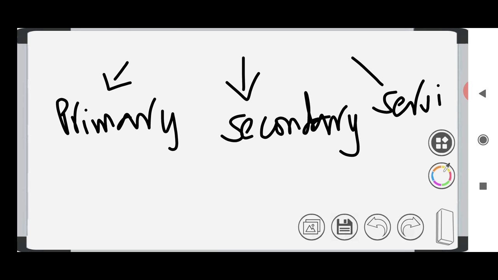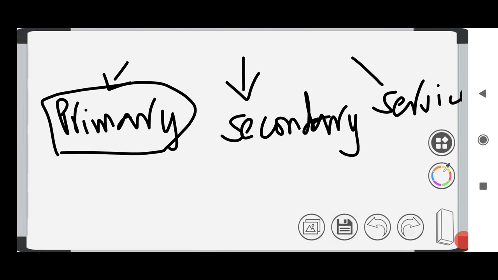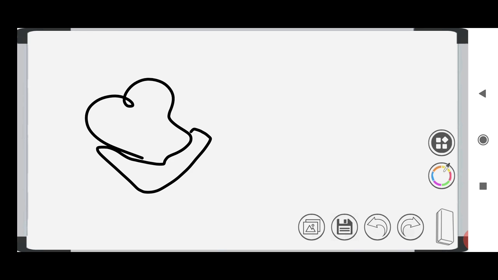So what are the things in the primary sector? In the primary sector, we have raw materials from nature. The things that are exploited directly from nature come under the primary sector. Say cotton is produced directly from nature, right? It comes under the primary sector. Say tea leaves. Tea leaves come under the primary sector.